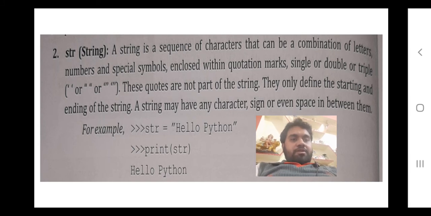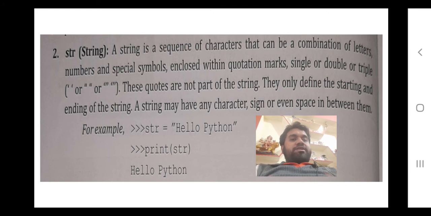We have done the numbers, under variable data types. Under that, we have studied integer, floating values, and complex number. Now, the next is your string.